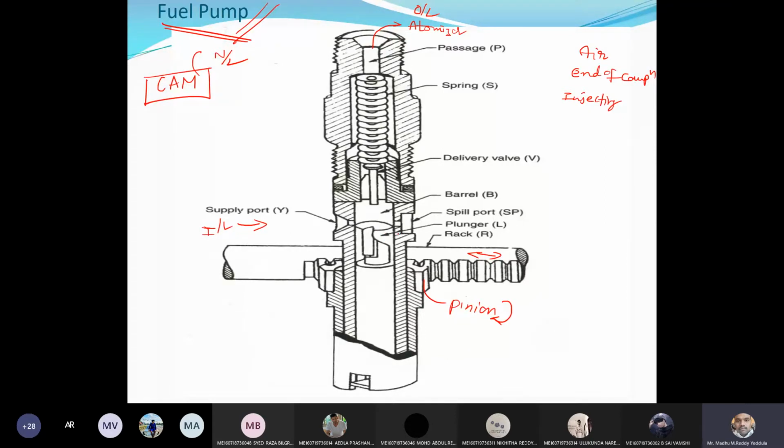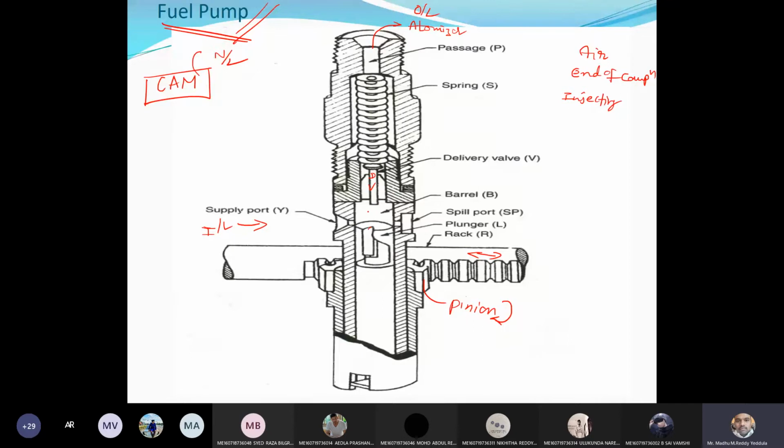The plunger has a vertical groove which extends from top to bottom, and at the bottom we have another rectangular helical groove which extends from top to bottom. And this is the delivery valve. This can be lifted from its seat under the pressure of diesel.